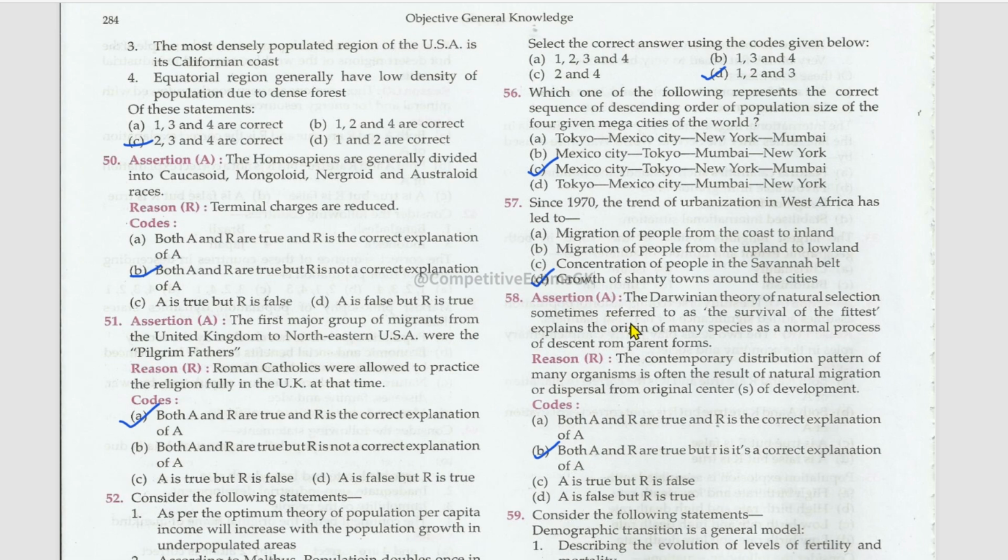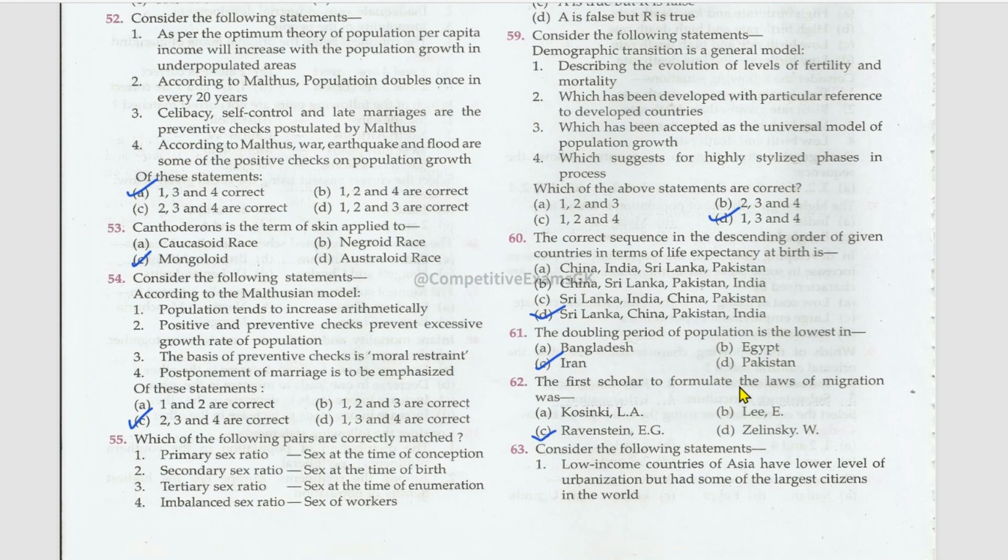Assertion and reason. The Darwinian theory of natural selection, sometimes referred to as the survival of the fittest, explains the origin of many species as a normal process of descent from parent forms. True. The contemporary distribution pattern of many organisms is often the result of natural migration or dispersal from original center of the development. Reason is also true, but this is not the right explanation for assertion.